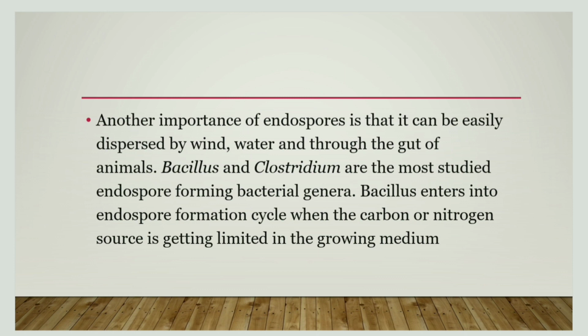The most studied organisms belong to Bacillus and Clostridium. Bacillus develops endospores when carbon or nitrogen is limited.